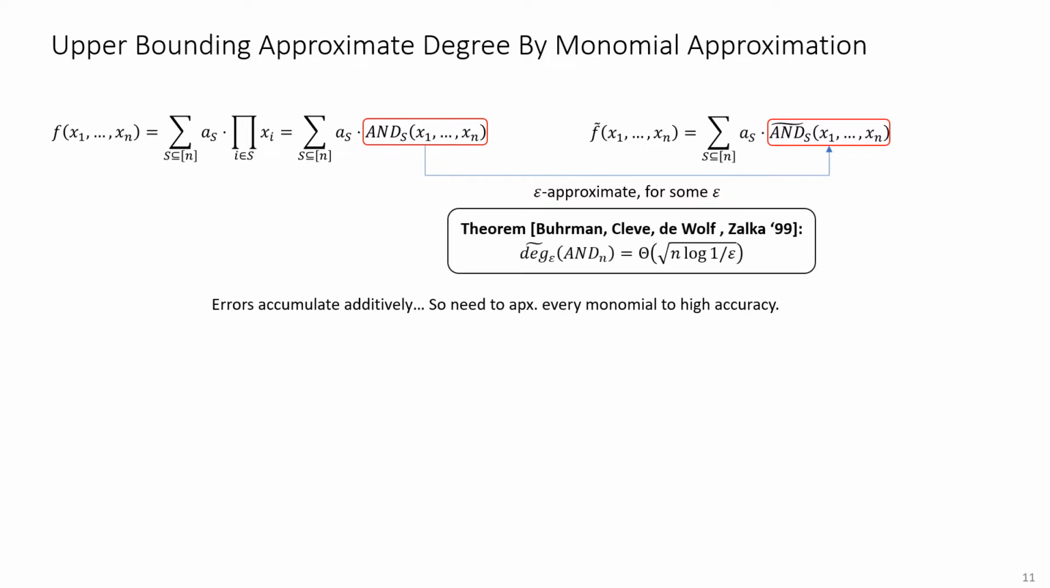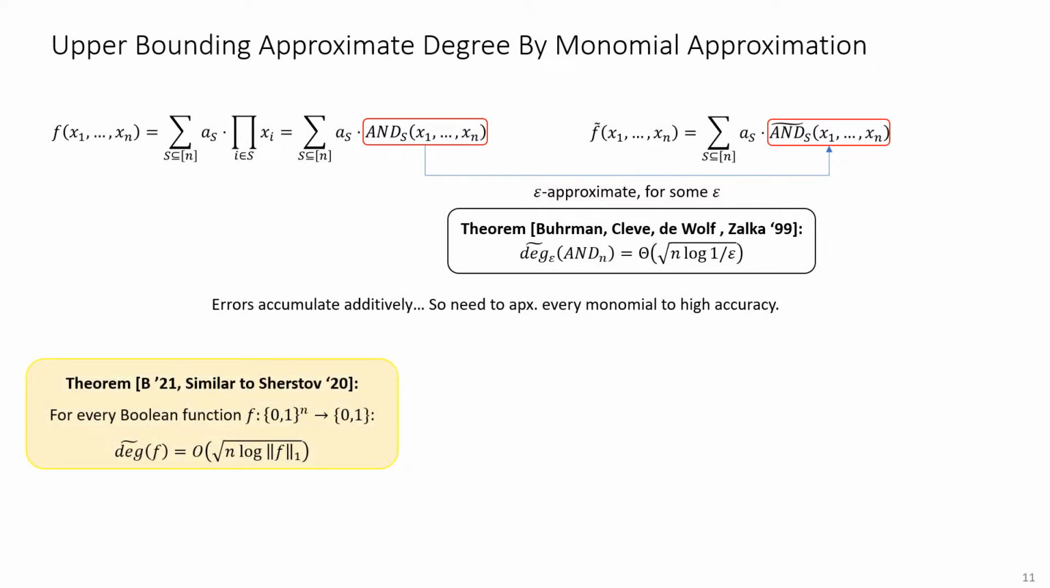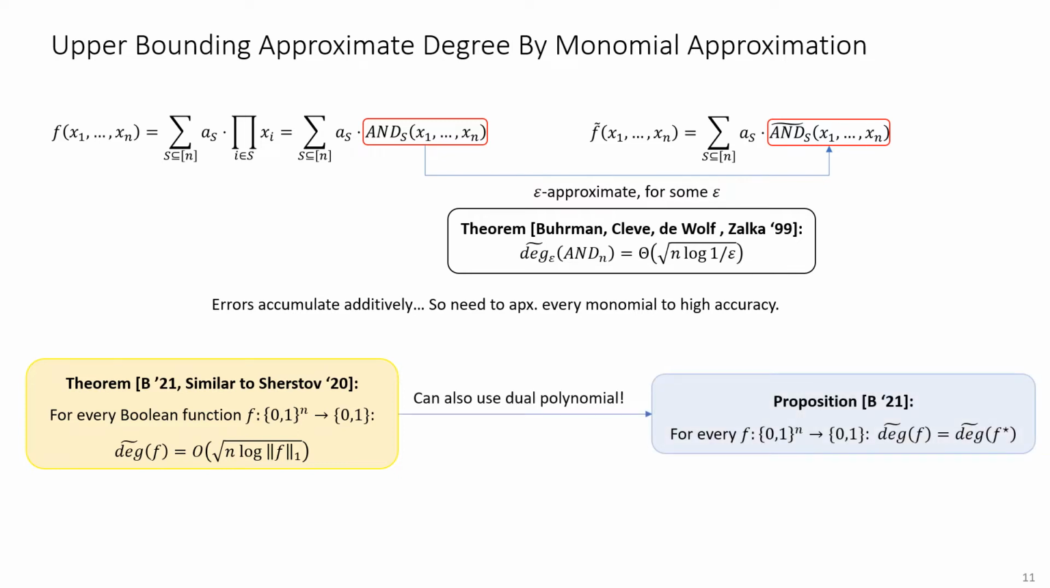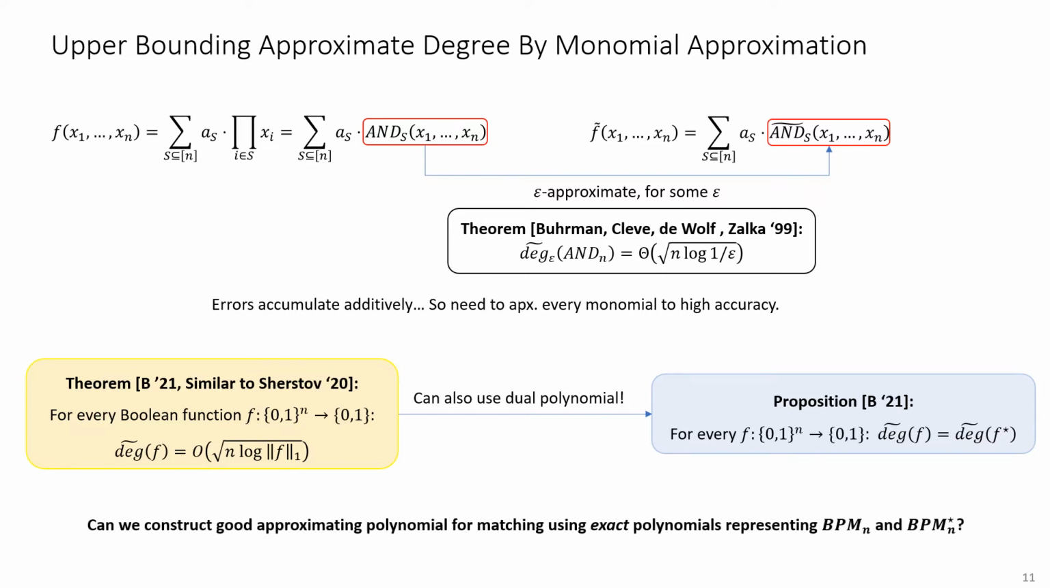But the approximate degree of the AND function is well understood by a result of Buhrman, Cleve, de Wolf, and Zalka, and therefore this gives us the following simple scheme for obtaining an approximation of f by approximating every monomial to sufficiently high accuracy. Let me remark that you can also use the dual polynomial to this end, since the polynomial and the dual are obtained from one another using affine transformations, which cannot increase the degree. So this gives us the following approach. If we can compute the exact polynomials for BPM and BPM star, then we can try and use them with this scheme to get a good epsilon approximation of f.